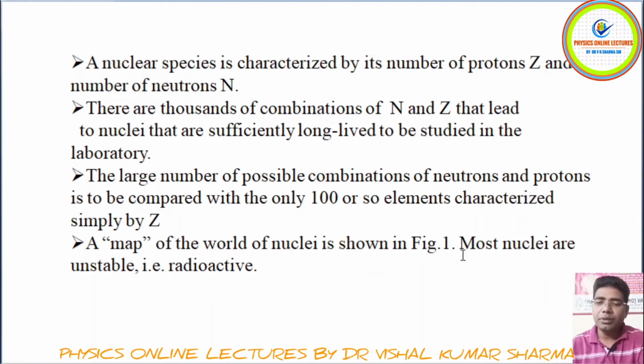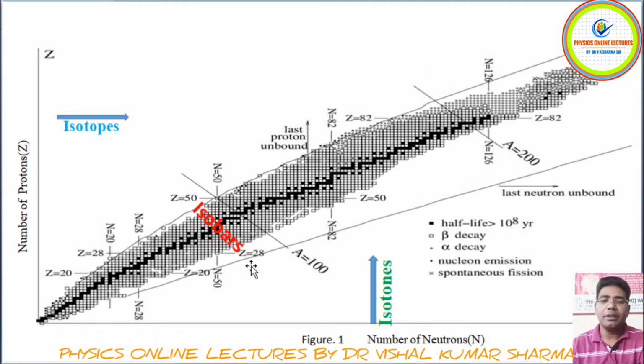I will show you, and in this you will see that most nuclei are unstable, in the sense that they have a radioactive nature. That's why they are shown to be radioactive. So let's see here. This is the map, in which on the x-axis we have the number of neutrons, and on the y-axis, which is Z, the number of protons. So students, this is N and this one is Z.